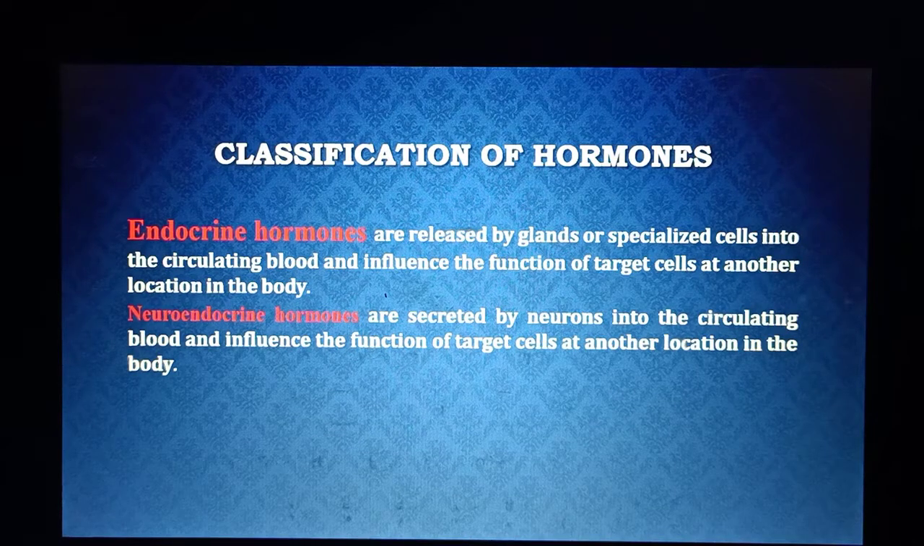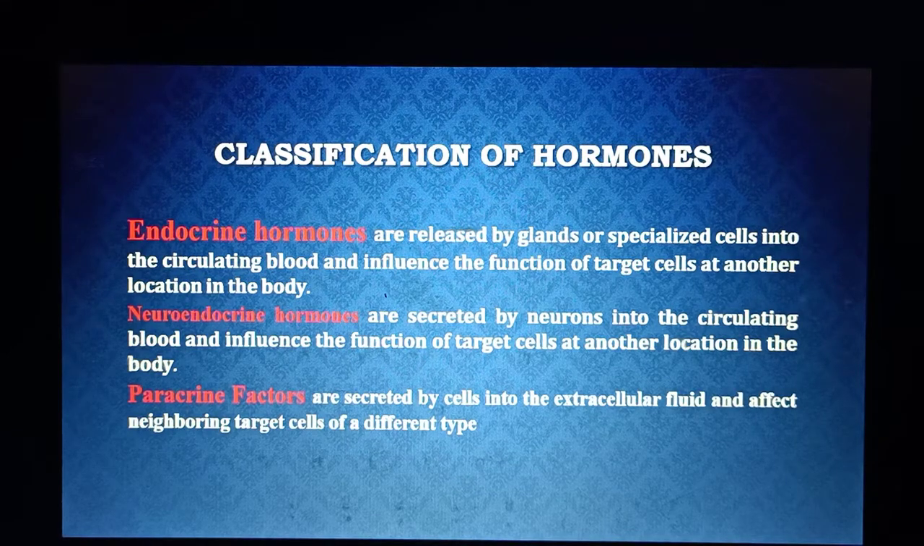So what is the basic difference between neuroendocrine hormone and endocrine hormone? Actually, the basic difference is that in case of endocrine hormone, the source of secretion is an endocrine gland. On the other hand, in case of neuroendocrine hormone, the source of secretion of the hormone is a neuron or nervous cells.